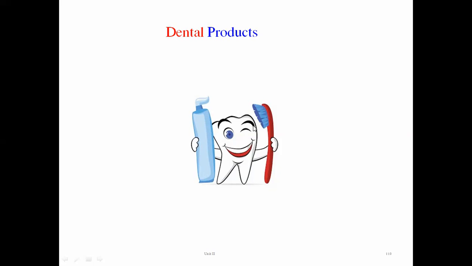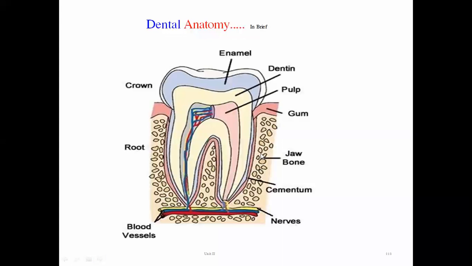In the next slide, we are going to see the anatomy of the dental enamel. This is a TS of our dental enamel. What are the coverings? What will be the parts of that tooth that we are going to see? The picture in front of you shows one tooth. What is the anatomy behind it? This is the TS of our dental enamel.